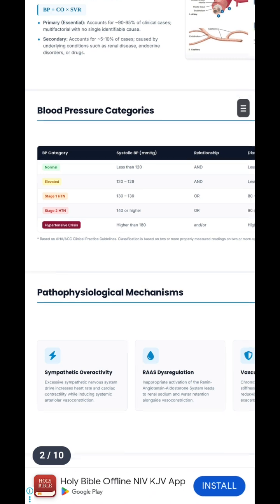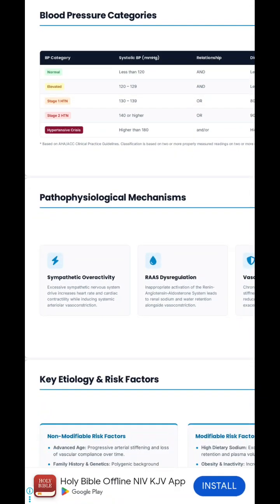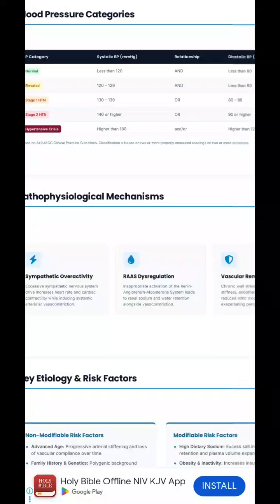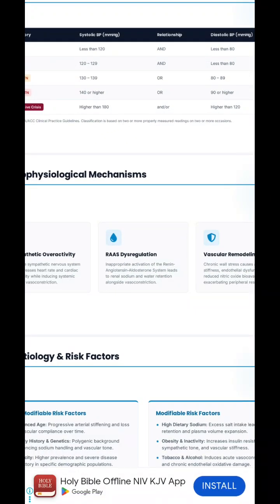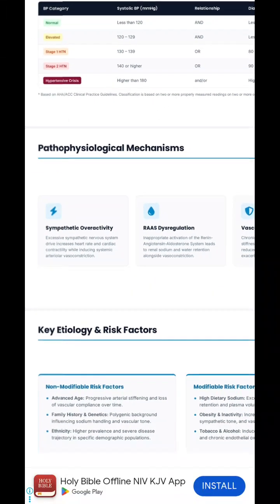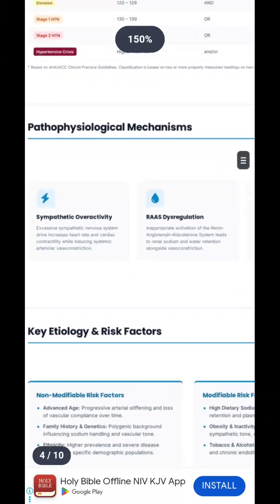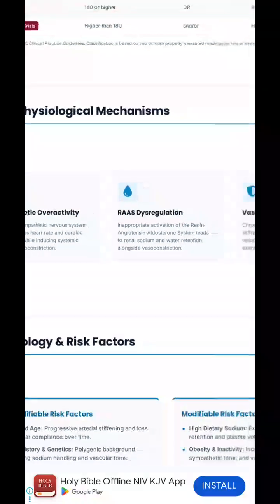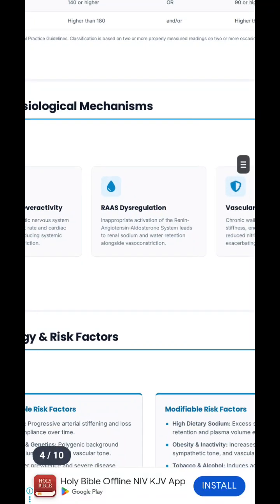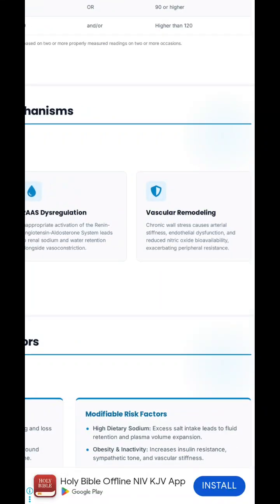When we look at the pathophysiologic mechanism of blood pressure, it may be caused by sympathetic overactivity, RAS dysregulation, or vascular remodeling. Mostly blood pressure is elevated because of these 3 factors. With sympathetic overactivity, excessive sympathetic nervous system drive increases the heart rate and cardiac contractility while inducing systemic arterial vasoconstriction. With RAS dysregulation, inappropriate activation of the RAS system leads to renal sodium and water retention alongside vasoconstriction. The third thing is vascular remodeling.